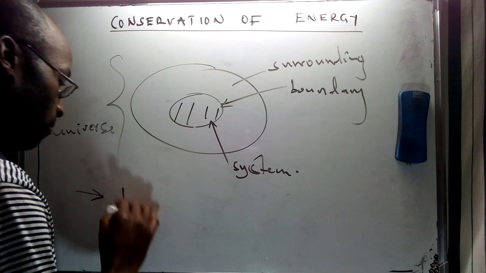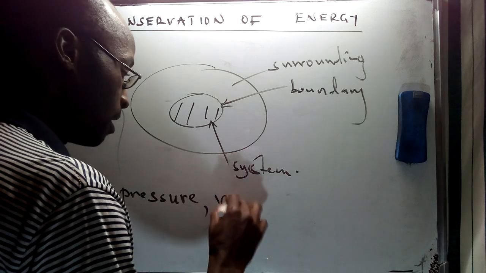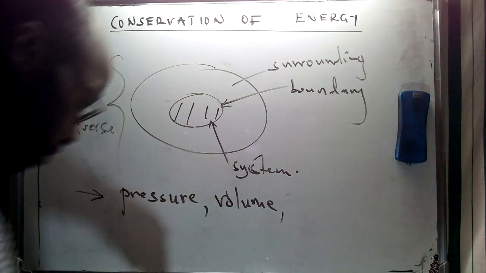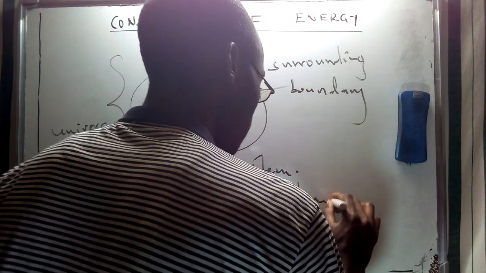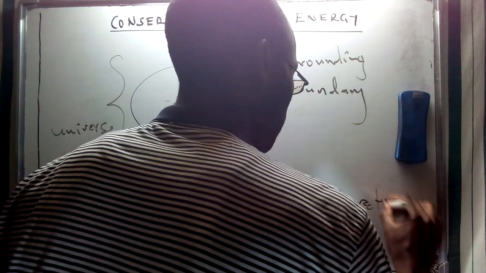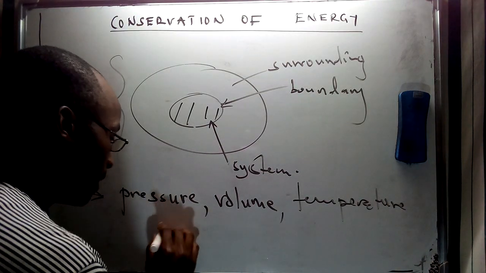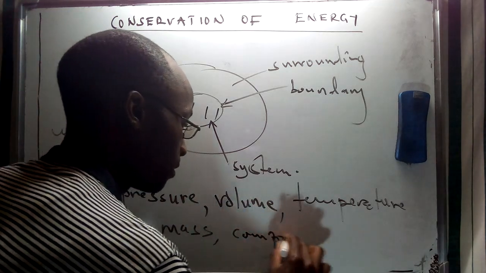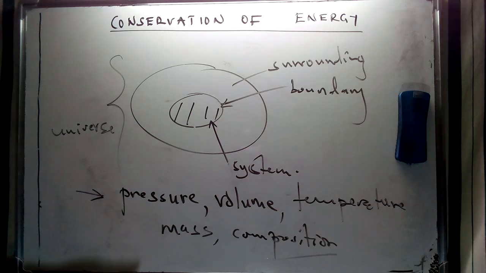And we had mentioned in our first case that the aspect of pressure is going to affect this concept of energy. And then we're going to talk about the concept of volume, temperature. And in some cases, we're also going to say that the aspect of mass and perhaps the composition of this specific mass is going to dictate how various forms of energy are going to be described.